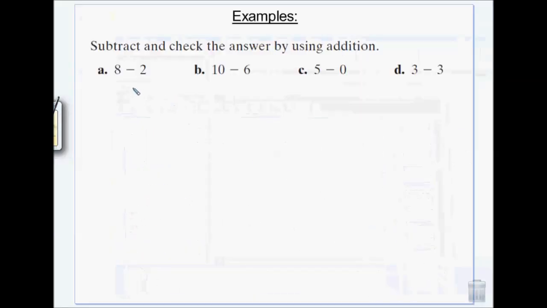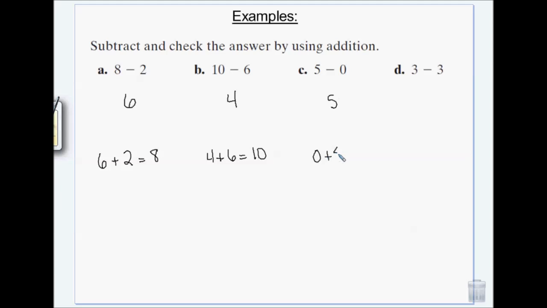We've got subtraction, 8 minus 2, 6. To check it, you would do 6 plus 2. That would be 8. Okay. Subtraction and addition are opposite of each other. 10 minus 6? 4. If you want to check it, you do 4 plus 6. 5 minus 0? 0 plus 5? 5. 3 minus 3? 0. Okay, so I didn't think there would be any difficulty with that.